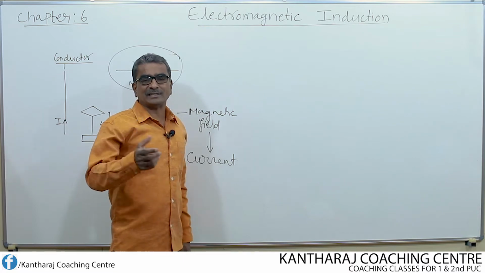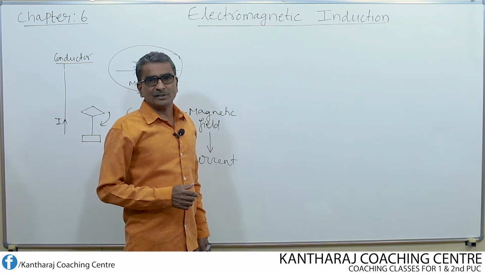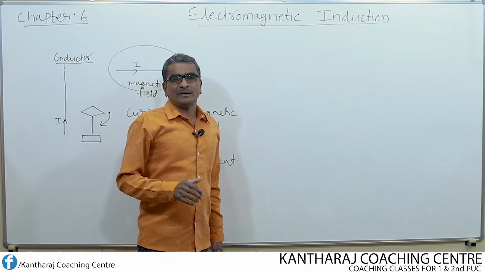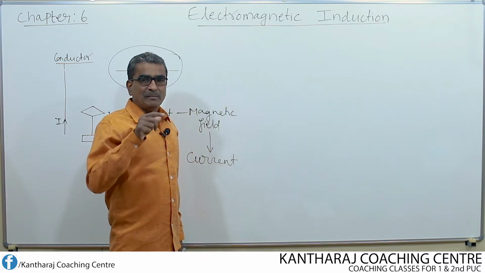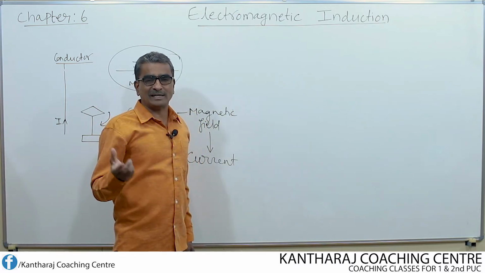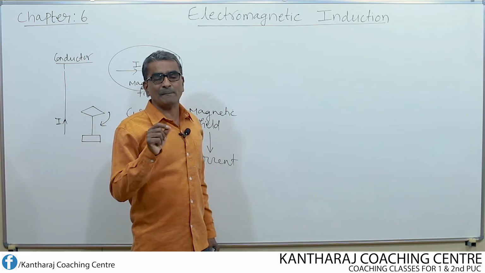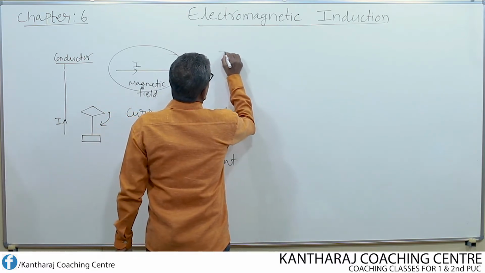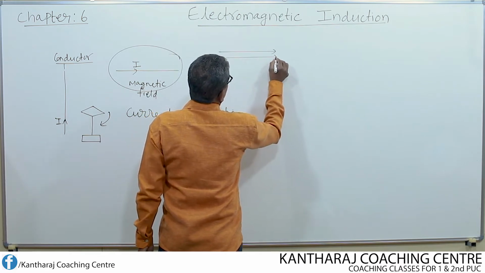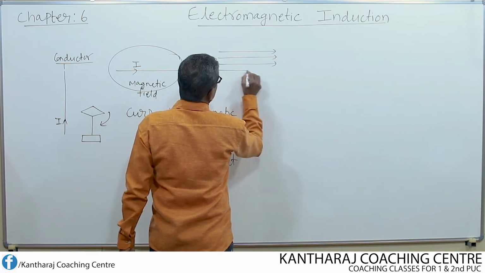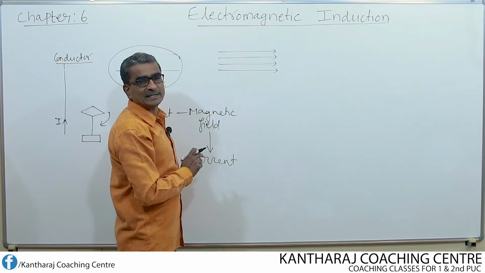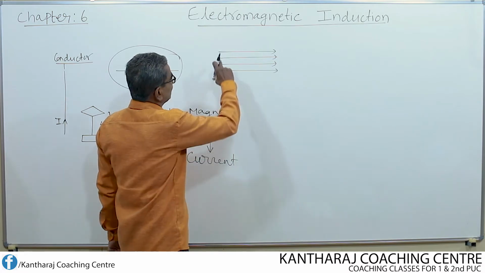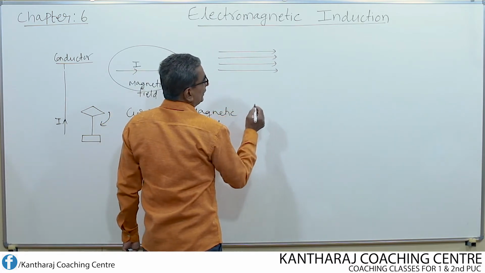Faraday conducted several experiments to show that current can be produced by making use of a changing magnetic field or changing magnetic flux. Suppose I consider these lines as magnetic field lines, and this is nothing but a uniform magnetic field.